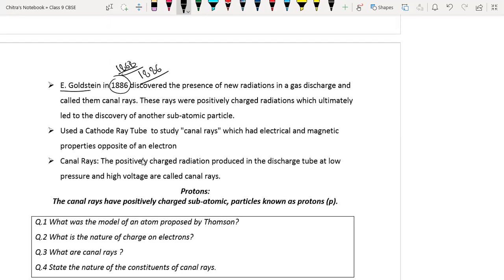Yes, sir. So Goldstein confirmed the presence of positively charged particles in an atom in 1886. Because the electron was discovered before the proton, and the proton was discovered in 1886, the electron must have been discovered before that particular time. Is it or not?